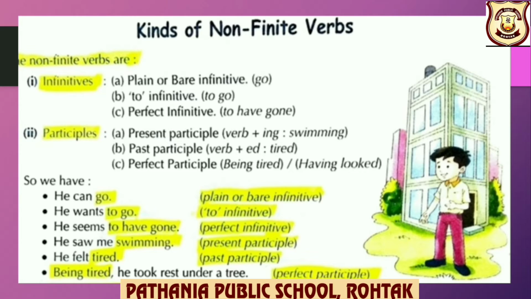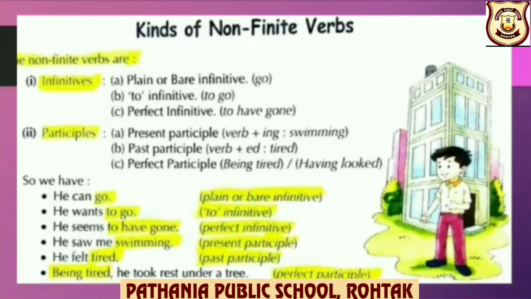Now what is plain or bare infinitive, children? That is the base form of the verb. For example, go. To infinitive, to plus base form of the verb. Here, to go. Perfect infinitive, that is to have gone. To plus have plus past participle.